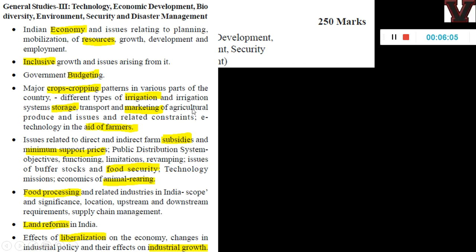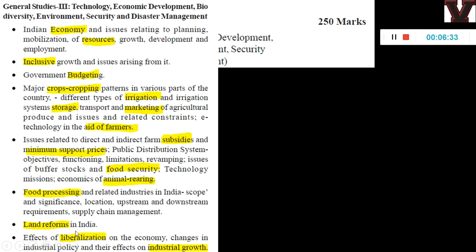This is the section from where at least 50 marks will come. Okay, so you have to study agriculture in detail. Issues, this also, okay, these two. Issues relating to direct and indirect farm subsidies, minimum support price, PDS system, buffer stocks, limitations, food security, animal rearing, food processing. So these 3 paragraphs, if you see, it's entirely related, some or the other related to agriculture and its future linkages, okay, backward and forward linkages. So these 3 paragraphs, whatever you see, you will get 50 to 60 marks if you study properly these things.